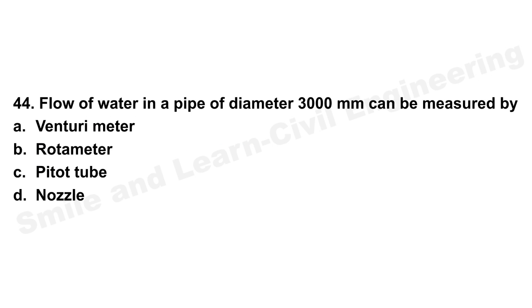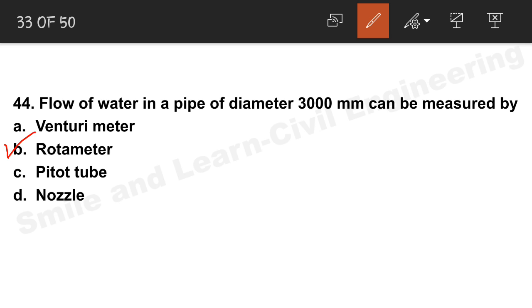Question number 44. Flow of water in a pipe of diameter 3000 millimeter can be measured by. So the correct answer is option B, rotameter, okay. And if it is less than 3000 millimeter, then we will use the pitot tube to find the velocity, and from there we will find the discharge, okay. Pitot tube is used to measure the velocity, but here the flow is given. So rotameter above 3000, pipe diameter of 3000 millimeter, above 3000. So option B will be the correct answer.